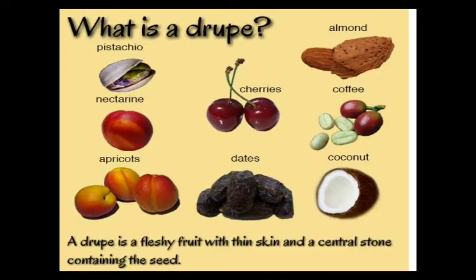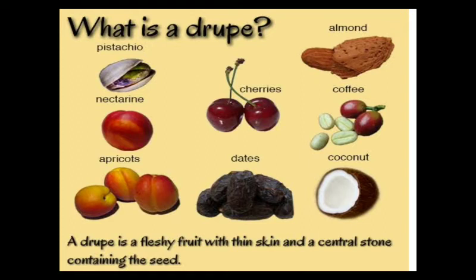Which type of fruit will be called a drupe? A drupe is a fleshy fruit with thin skin and a central stone covering the seed. If this characteristic feature is present in any fruit, then it will come under the drupe category.